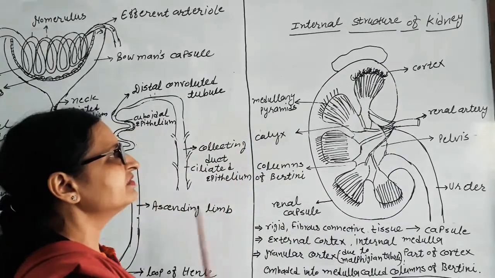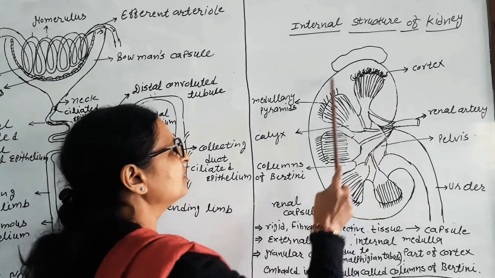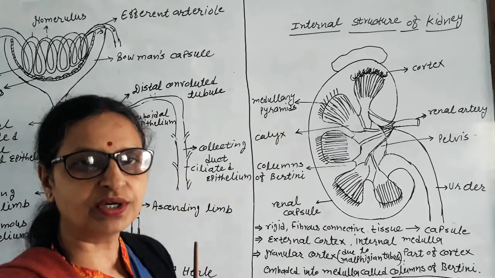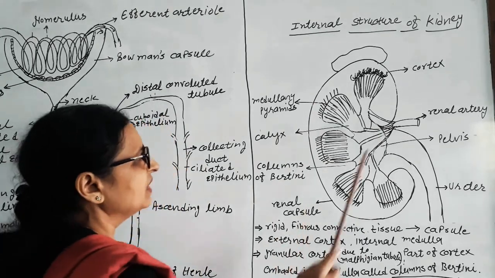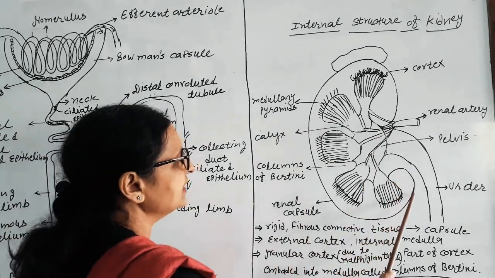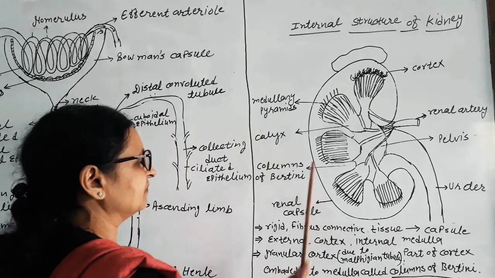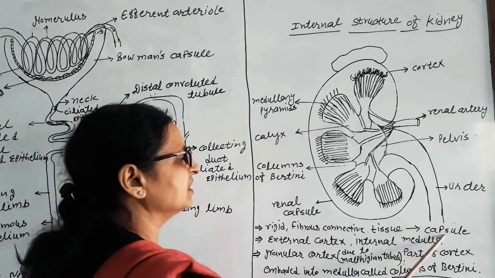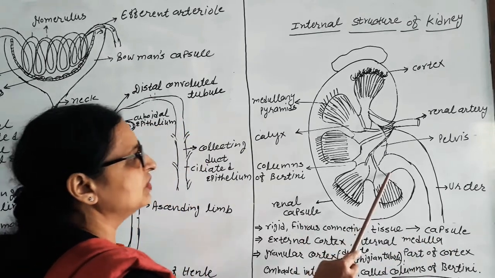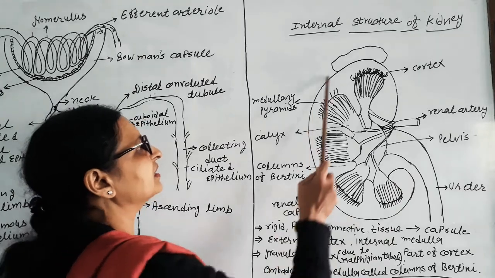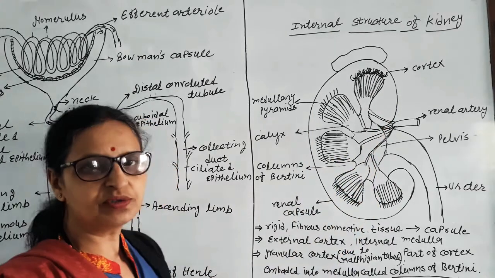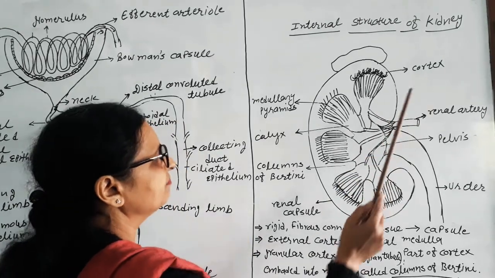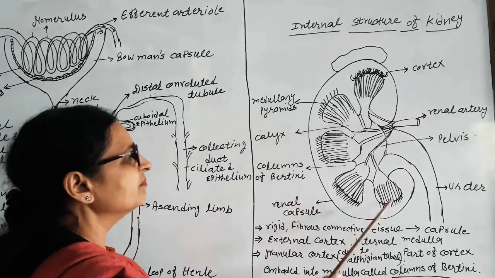Each kidney is divided into two parts, outer cortex and inner medulla. Outside the cortex there is a capsule-like structure, rigid, fibrous, connective tissue containing structure, called the renal capsule. So the outermost structure is the renal capsule. Below the renal capsule, the kidney is divided into two major parts, that is cortex and medulla. The inner one is called medulla.